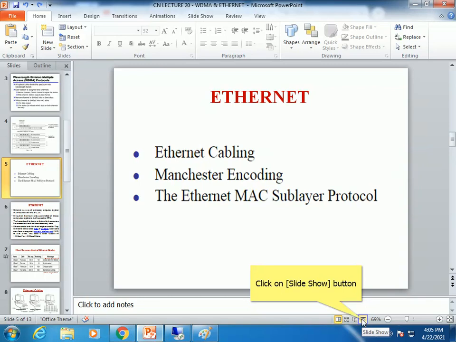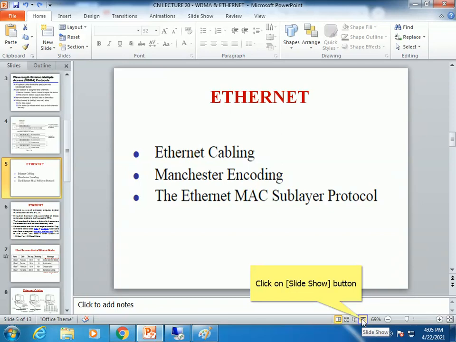Each Ethernet cable runs from a computer's NIC, your network interface card, to the hub or the switch. Nowadays we mostly use switches rather than hubs.